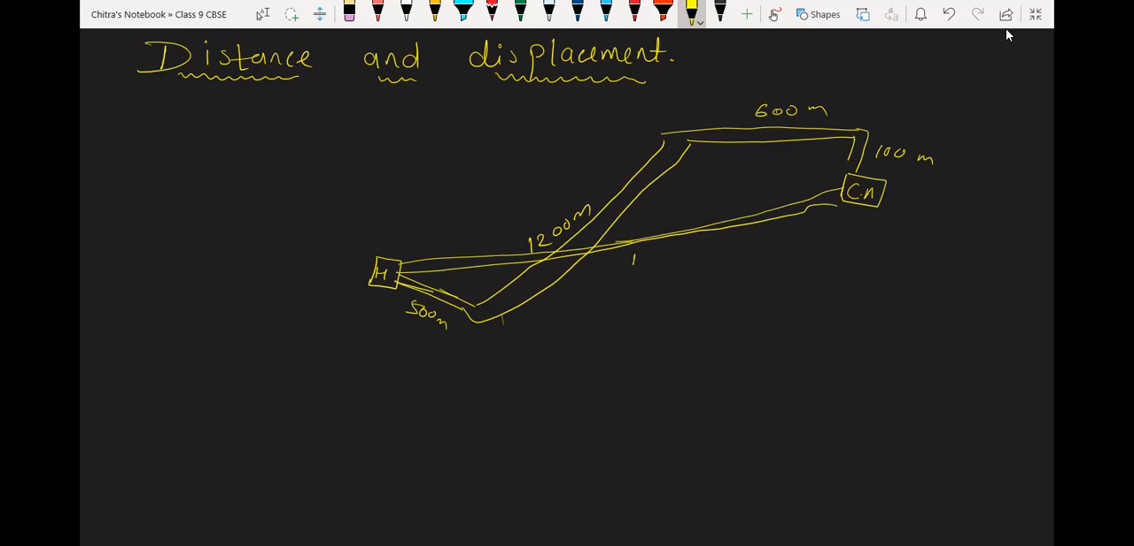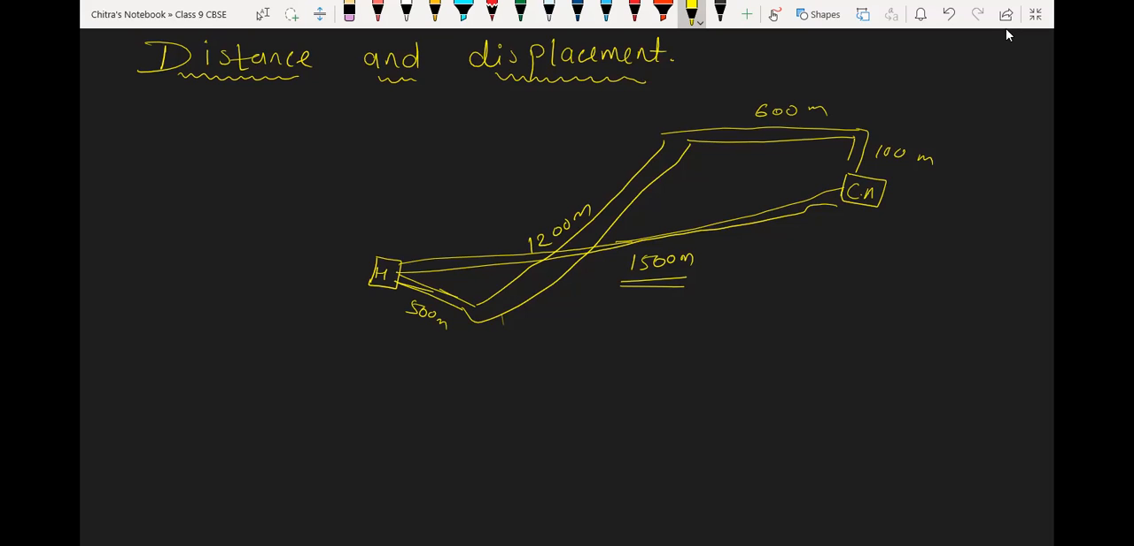But if you measure the shortest distance from my home to school, it is only 1500 meter. So 1500 meter is the displacement from A to B. We will cover that also.